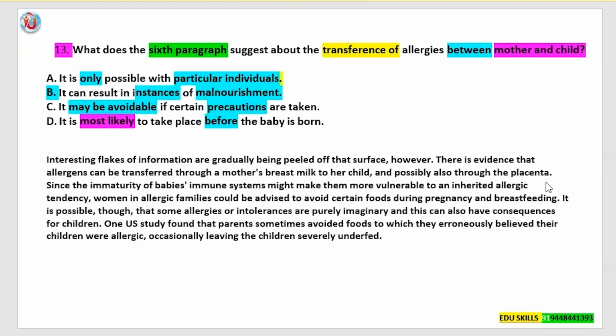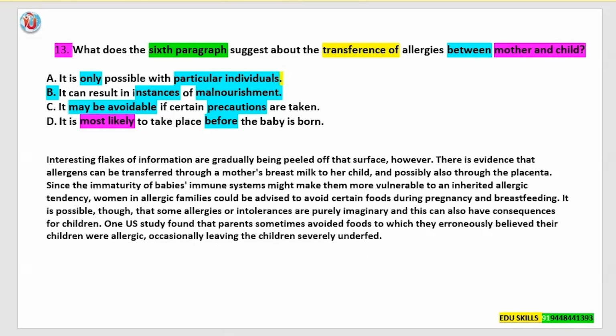In contrast, the so-called hygiene hypothesis suggests too low an exposure to allergens is to blame. The idea is that today's clean environments leave our immune systems with too little to do, encouraging them to turn on the wrong culprits. Clearly, the field of immunology has only just scratched the surface of understanding. Now, let us see the answer options.